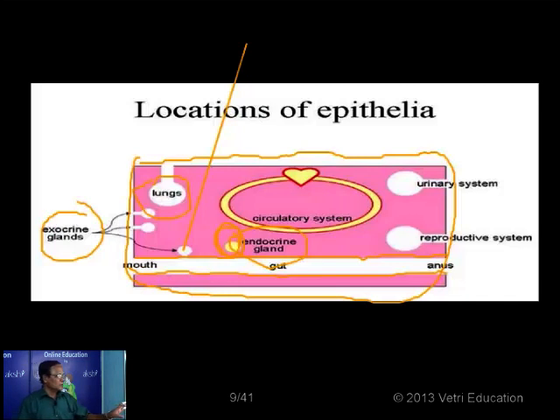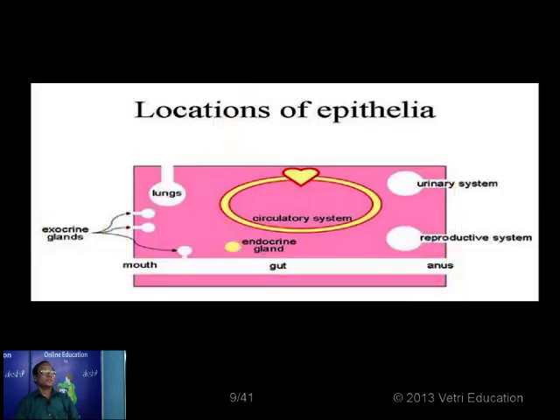So these are all the diagrammatic representations which show where these epithelial cells are located. I also mentioned the circulatory system. In the inner lining of the heart we have a layer of cells called endothelium. Similarly, the blood vessels, the capillaries or major vessels like arteries or veins, are also lined internally with epithelial cells. So this is a simple illustration showing the locations of the different epithelial cells.